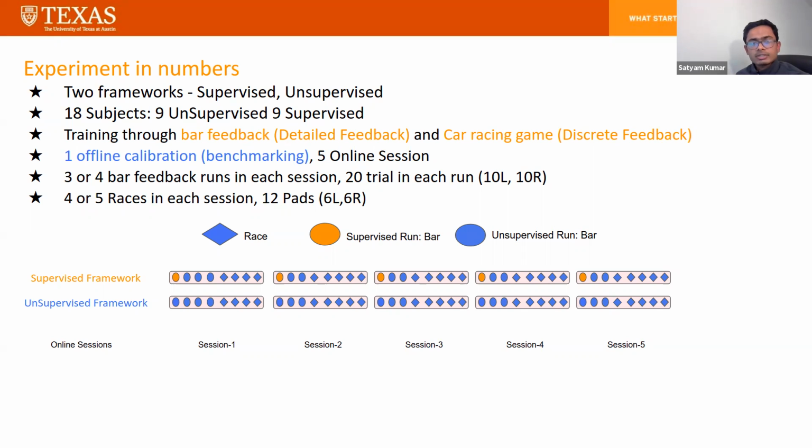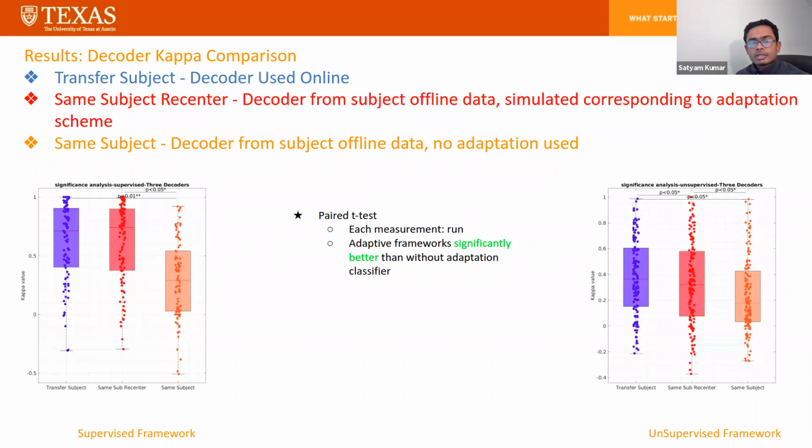We did a calibration session to benchmark the performance, followed by 5 different online days where we asked the subject to operate the BCI in real time. Depending on the session, we did either 3 or 4 bar feedback runs or 4 or 5 race gaming runs. We compared the Kappa value of 3 different kinds of decoders. Briefly, Kappa is an analogous metric to accuracy, but is preferred when the class labels are imbalanced. We use transfer subject as the decoder used in real time.